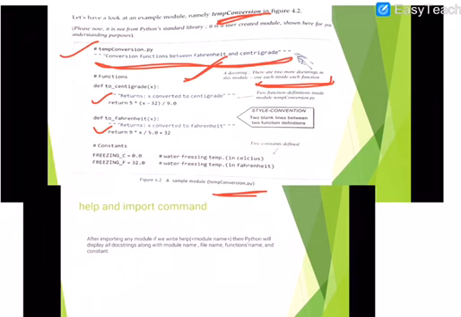Now we come to functions. This is a comment. Def: these are two functions. This function name is to centigrade, this function name is to Fahrenheit, and x is an argument or parameter. There is a return statement here. It can also have constants. Freezing underscore c is the name of a constant, and freezing underscore f is also a name of a constant. This is just to tell you what a module can have.